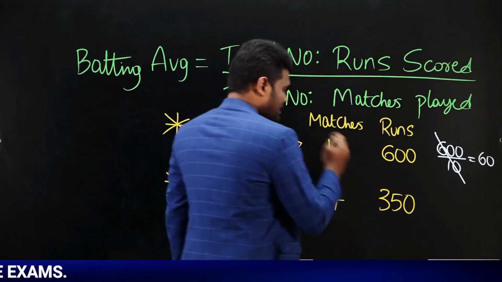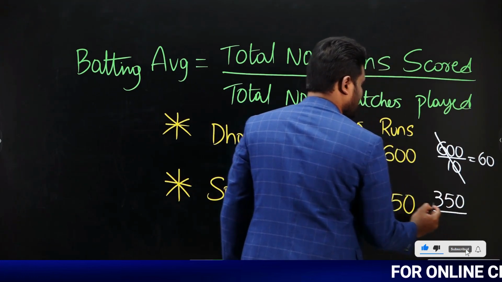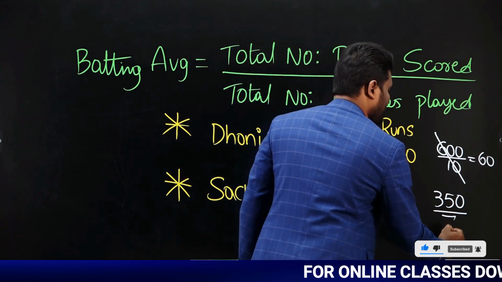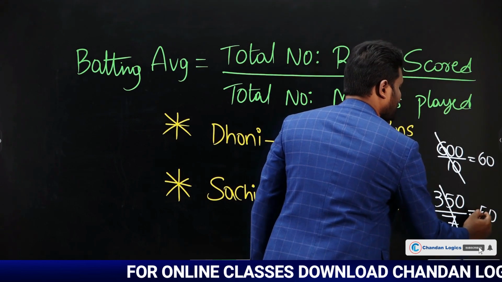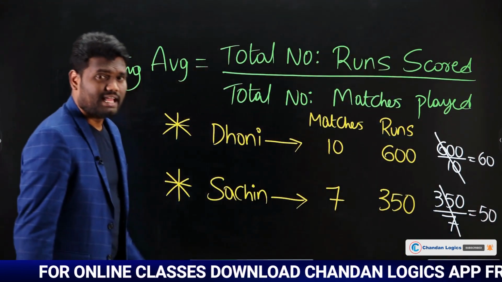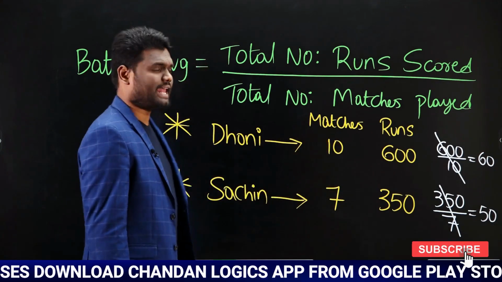Sachin scored 350 runs in 7 matches, so his batting average is 50, which means Sachin is going to score 50 runs for every match on an average.